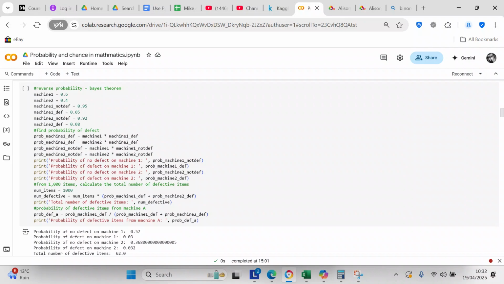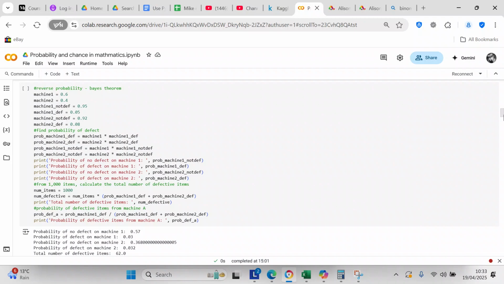So we find the probability of the defect. So probability of machine 1 defect equals machine 1 times machine 1 defect. Probability of machine 2 defect equals machine 2 times machine 2 defect. Probability of machine 1 no defect equals machine 1 times machine 1 no defect.